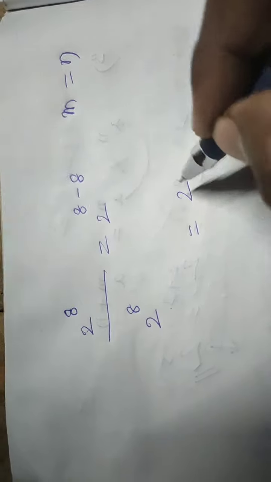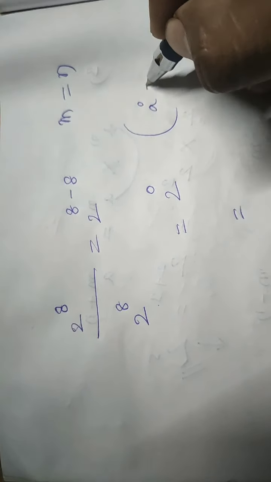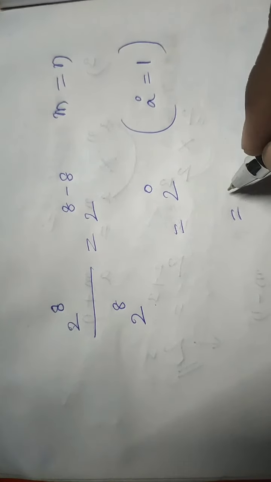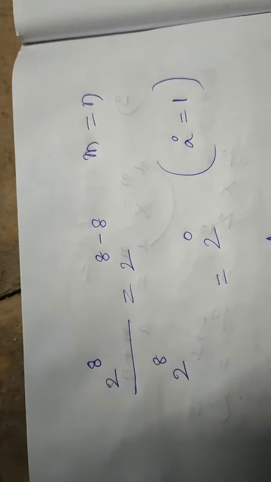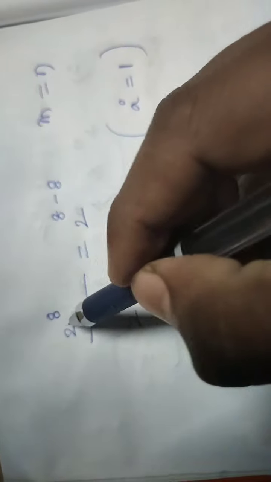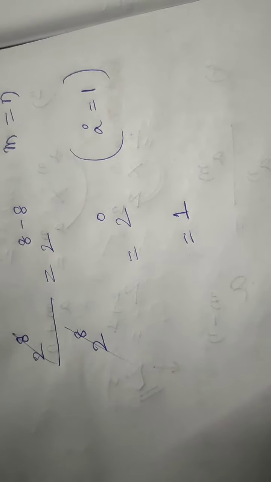Next step, 2 power 0. From the first formula, any base to the power 0 has the value 1. So your answer is 1. Or else, the numerator and denominator both get cancelled, and the answer is 1. That is also one of the ways.